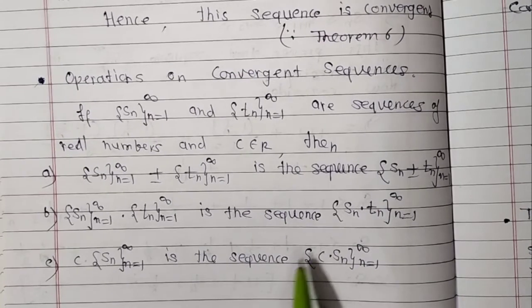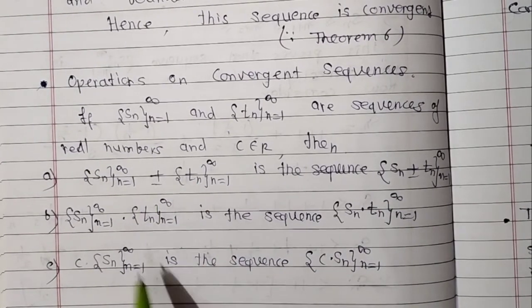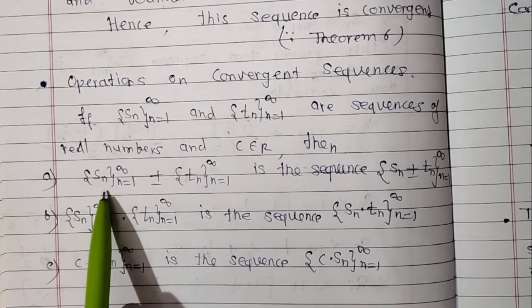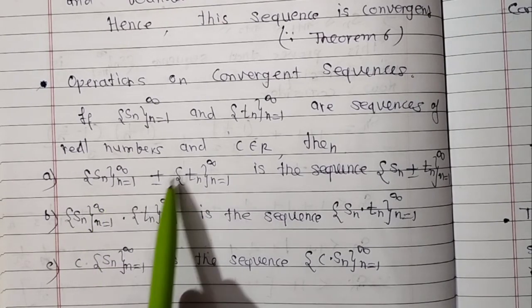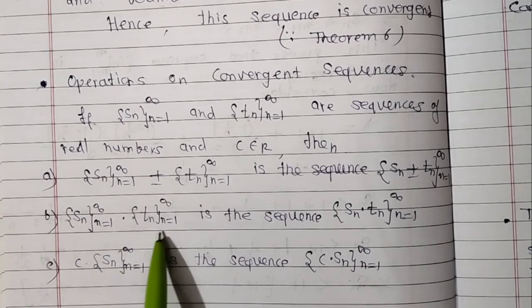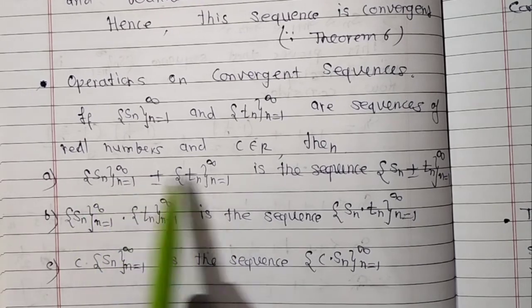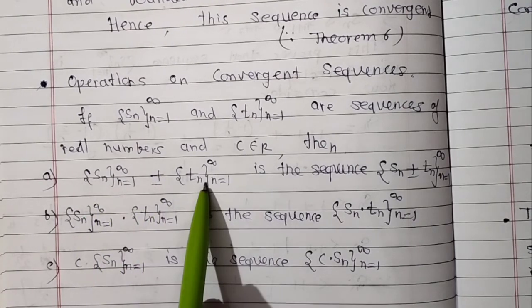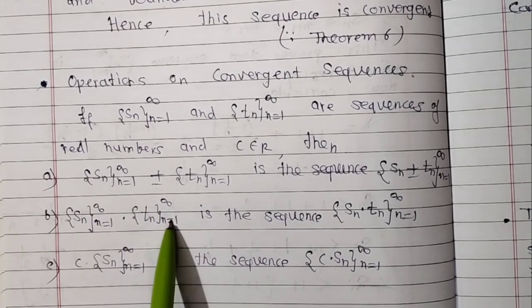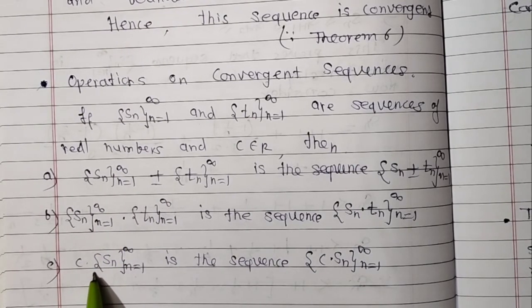Here we have discussed these three operations on convergent sequences. The first operation is addition or subtraction of two sequences, the second operation is multiplication, and the third operation is multiplying by a constant.